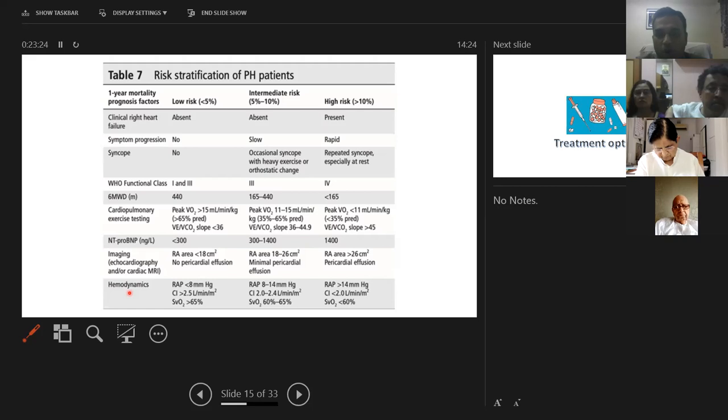So depending on all these findings, we'll classify them into low risk, who have less than 5% chance of mortality within 1 year, intermediate of 5 to 10% chance, and high risk who have more than 10% chance of dying with pulmonary hypertension in 1 year. Why are we doing it? Because our treatment options will vary depending on which risk category the patient is falling into.